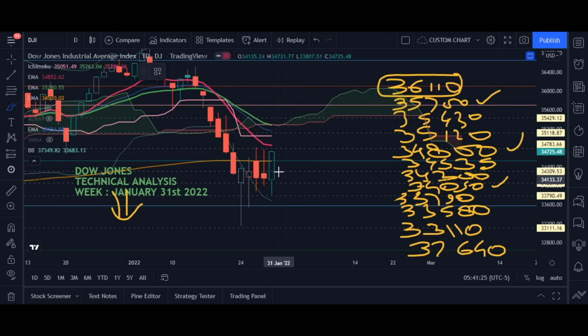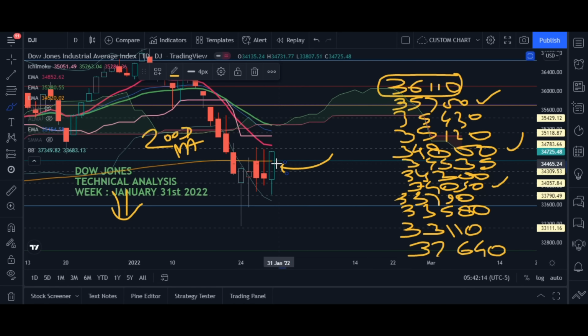Now first of all, this particular line is the 200-day moving average. Surprisingly, for some reason, the market was able to close above the 200-day moving average. That is a sign of a short-term reversal in the market. This short term could last 1 day, 2 days, 1 week, maybe 1.5 weeks or 2 weeks, that's it.